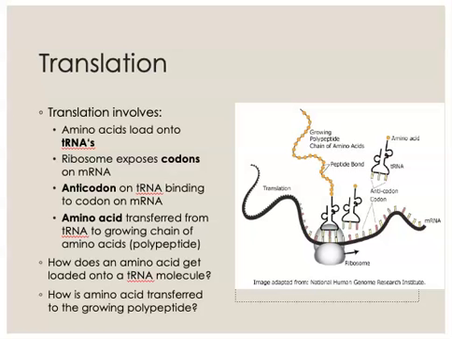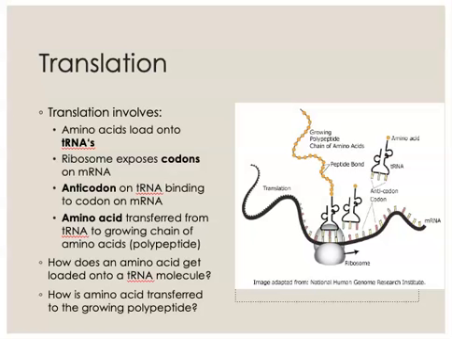The first thing that has to happen, in fact, for translation to occur is that individual tRNA molecules have to be loaded with individual amino acids, because it's the tRNA that is going to help deliver the correct amino acid for each of the codons in the mRNA.